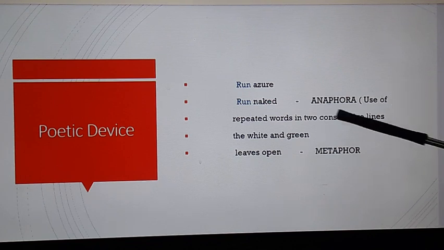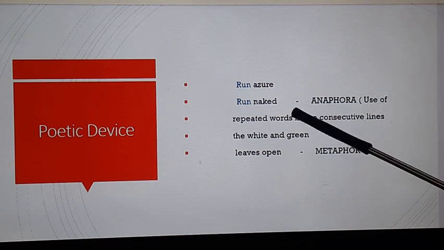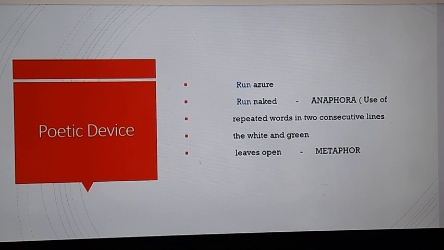Anaphora means the use of repeated words in two consecutive lines. The same word is repeated in the next line. That is known as anaphora.